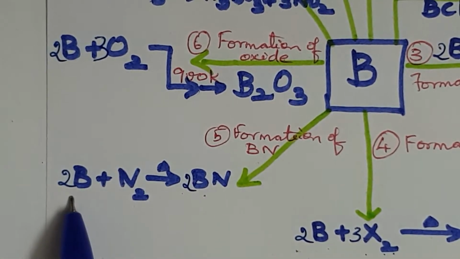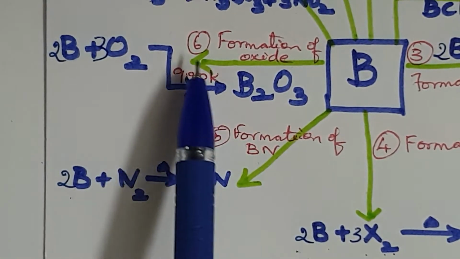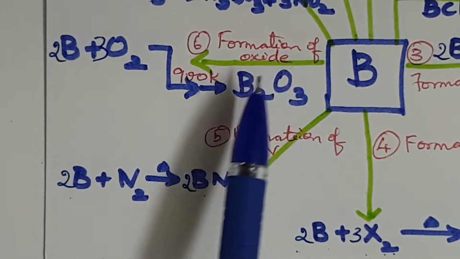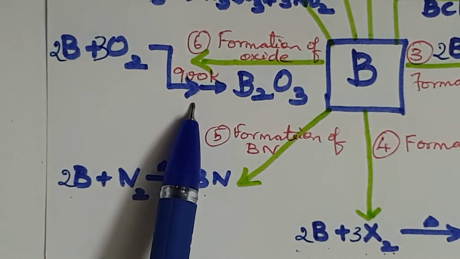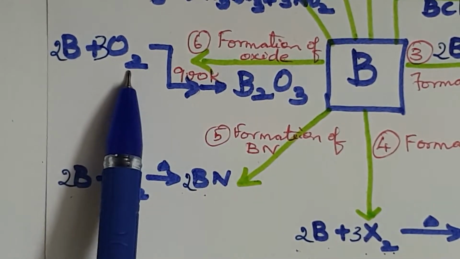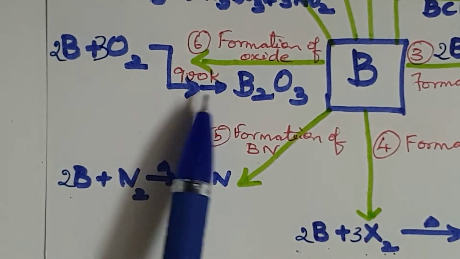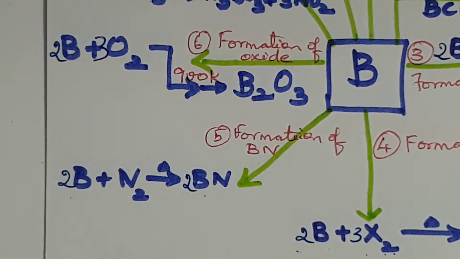To balance it, we write it on the left hand side as 2B. This will be a balanced equation. The sixth equation will be the formation of an oxide at 900 Kelvin. When boron is heated with oxygen around 900 Kelvin, it forms its oxide B2O3.